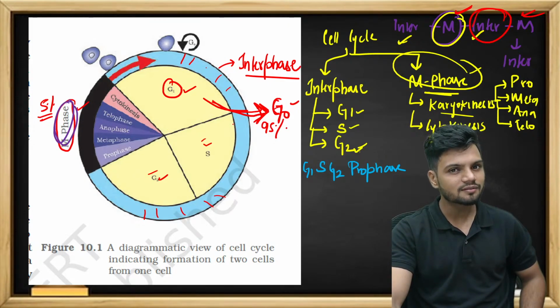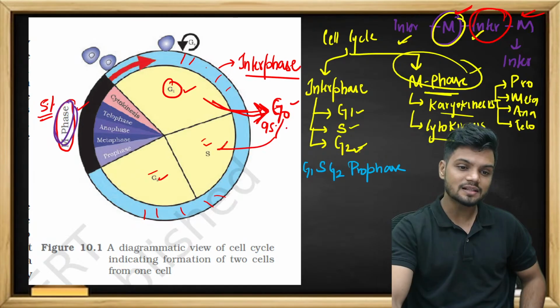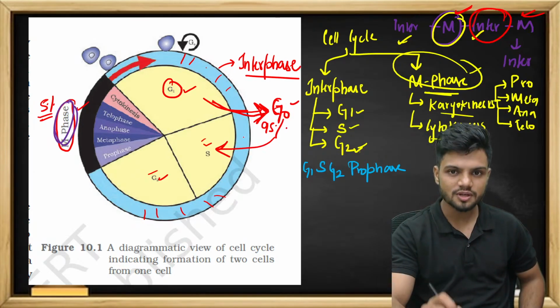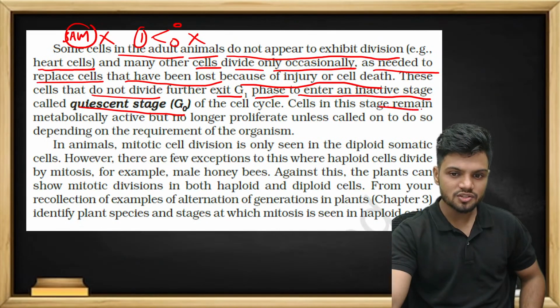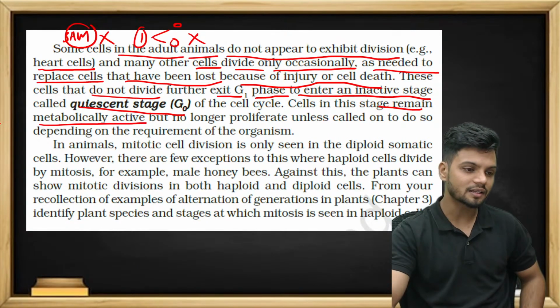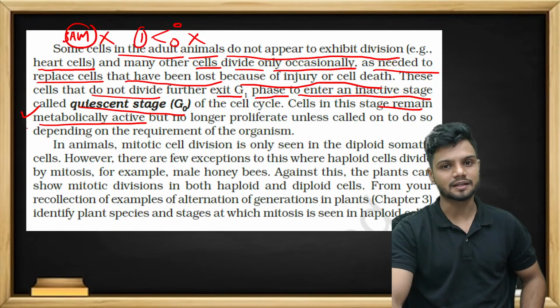Is the cell alive? Is the cell metabolically active? If it is metabolically active, can it enter the cell cycle again? All these questions I'll answer now. See here, the cells in this stage remain metabolically active. First point clear. So if someone asks you, in G0, are the cells metabolically active? You're supposed to say yes. The cells are metabolically active.